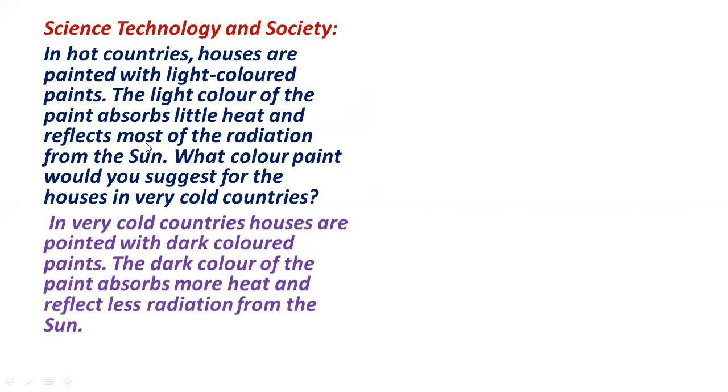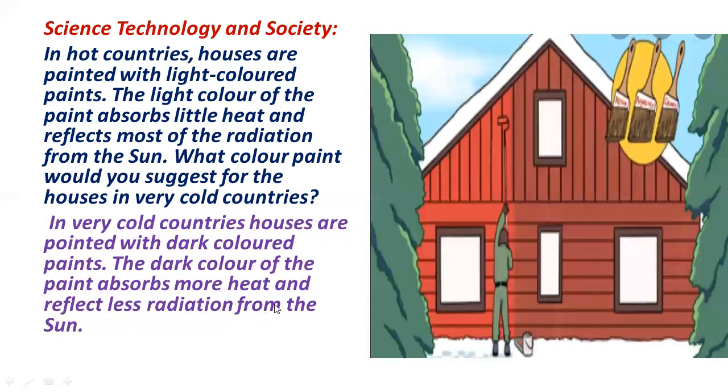What about the cold countries? What do you suggest for the cold countries to use? Which color paint? In very cold countries, houses are painted with dark colored paints. The dark color of the paint absorbs more heat and reflects less radiation from the sun. So the houses will remain warm for a long time.